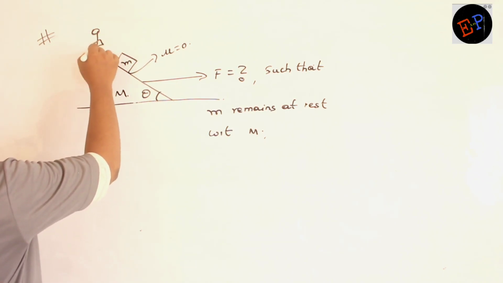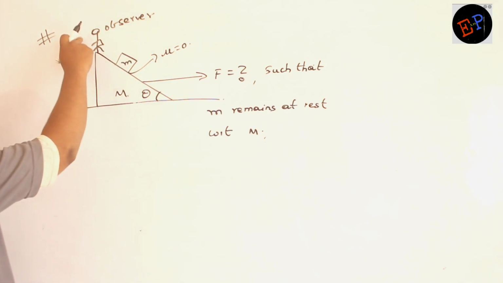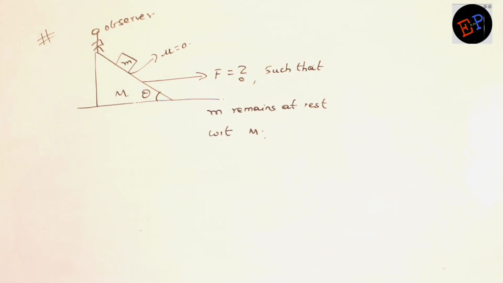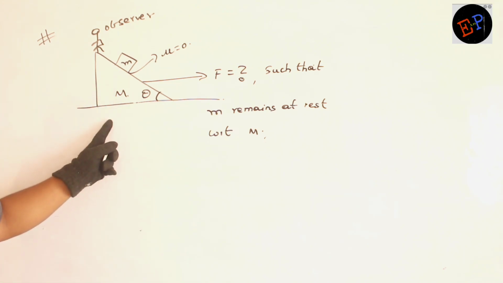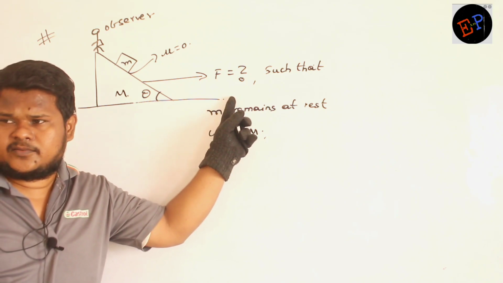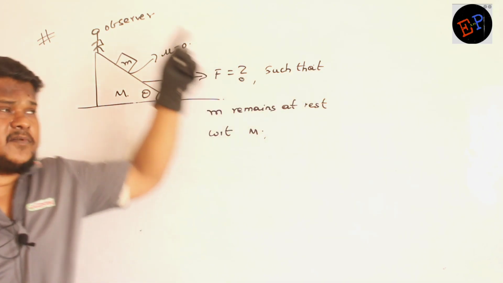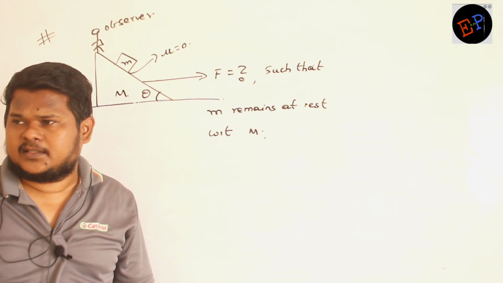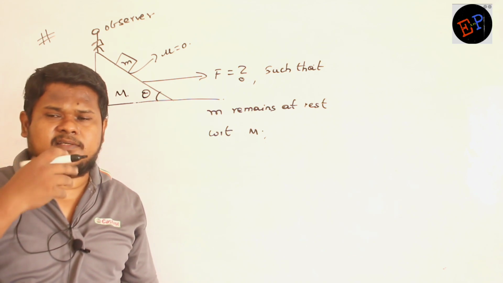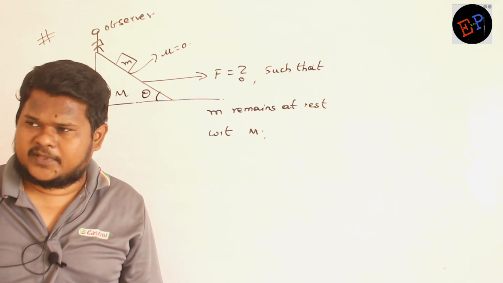Here there is an observer, and this observer is observing this mass. So where is the observer? Observer is present on capital M now. On capital M net force is acting now, so capital M will accelerate. Observer is also present on capital M, so observer also will accelerate. Understood? So if observer is also accelerating, what kind of reference is this? Non-inertial frame of reference.